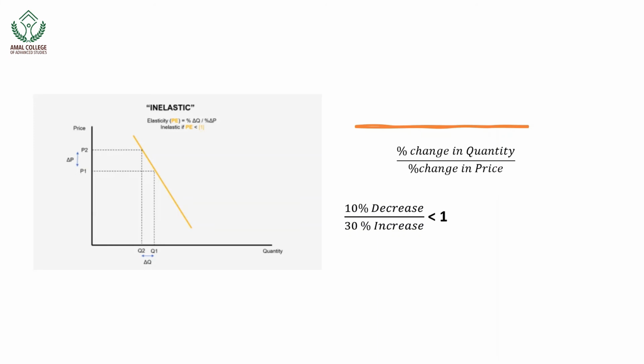The reason for this is that products that have an inelastic demand have very few substitutes. And the percentage change in quantity divided by percentage change in price is less than 1. For example, we can see here that a 30% increase in price will lead to a 10% decrease in quantity demanded.